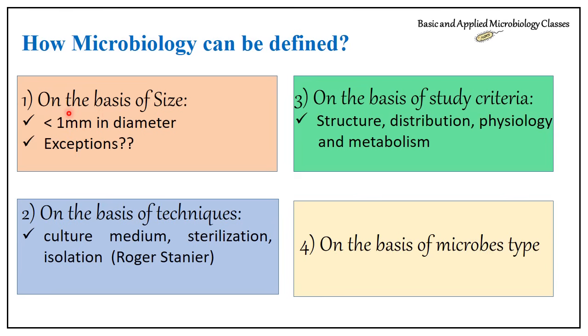This was an older definition because various exceptions have since been introduced. Nowadays, such kinds of bacteria have been discovered. If I name a few, Thiomargarita and Epulopiscium, which we can visualize with the naked eye also. We don't need any microscope to visualize those bacteria. It means they have a size of more than 1 mm in diameter.